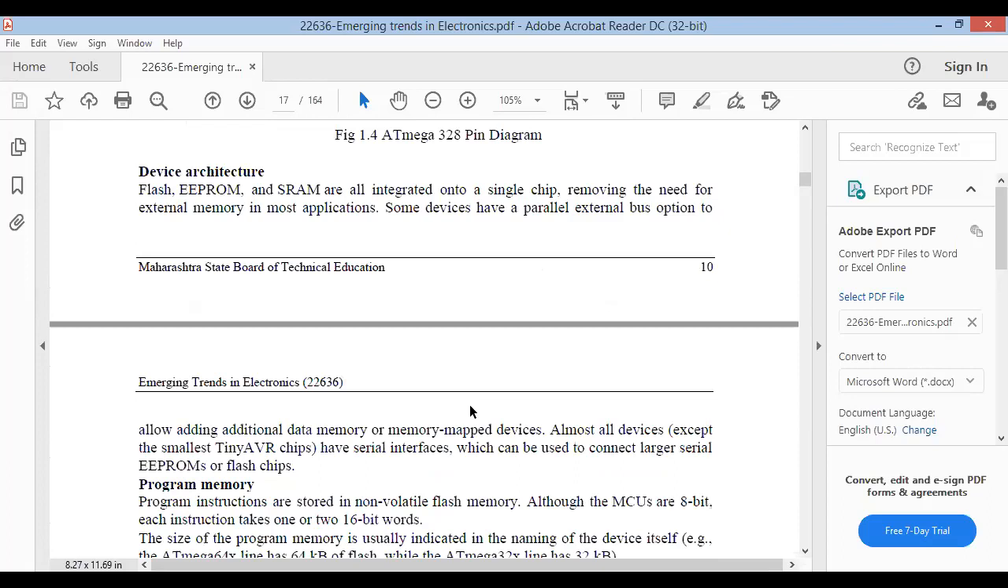If you see the device architecture, the flash, EEPROM, SRAM are all integrated into a single chip, removing the need of external memory in most applications. Some devices have a parallel external bus option to allow additional data memory or memory mapped devices. Almost all devices have a serial interface which can be used to interconnect larger serial EEPROMs.